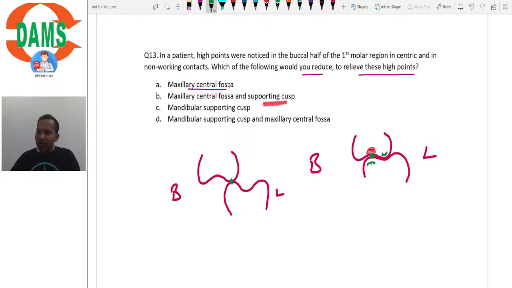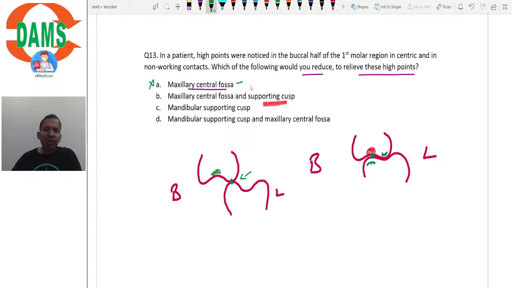See, if you just reduce the maxillary central fossa, the interference on the non-working side will not be resolved, and hence this is of no use to us, right? That's not the answer, Bhavna.